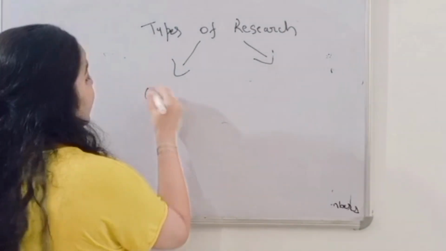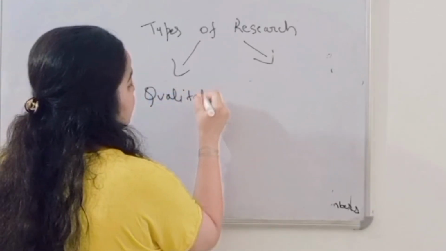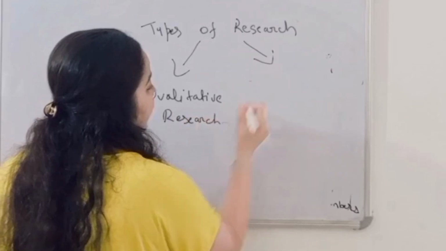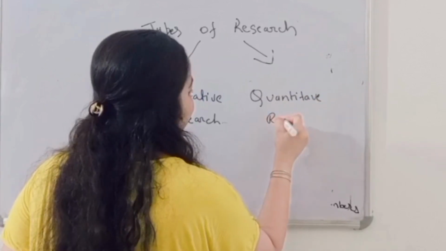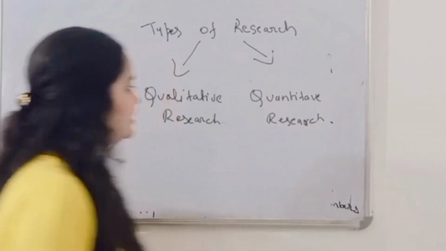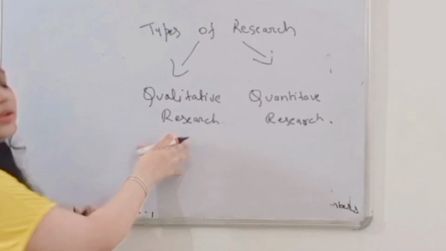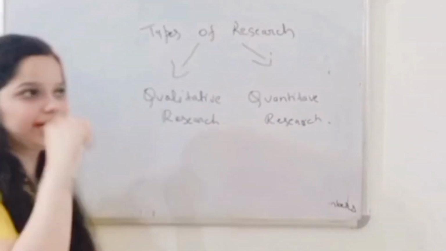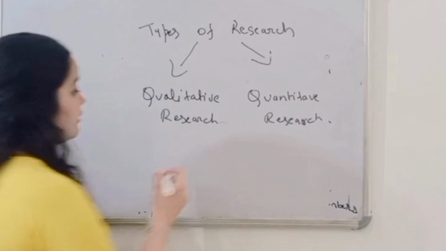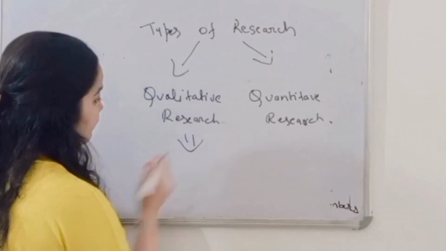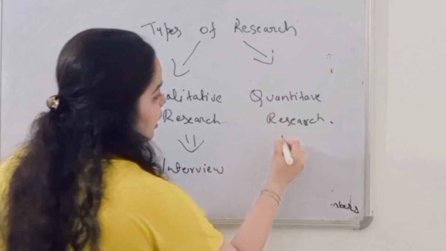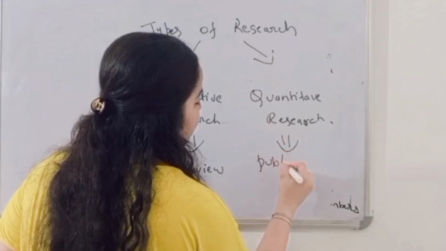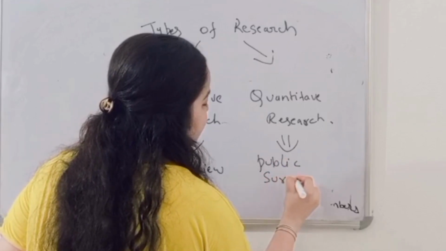Now we will take a simple example of both topics. In qualitative research, take the example of an interview given by some experts, and in quantitative research we are talking about public surveys.